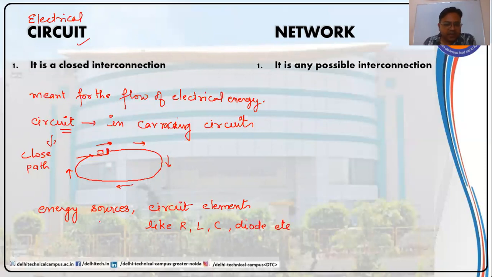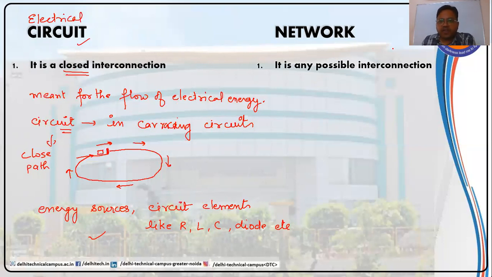If they are connected with energy sources in a closed interconnection, then they will form an electrical circuit. The most important point to remember is that it must form a closed path everywhere, and it must have energy sources and circuit elements, because it is meant for the flow of electrical energy.